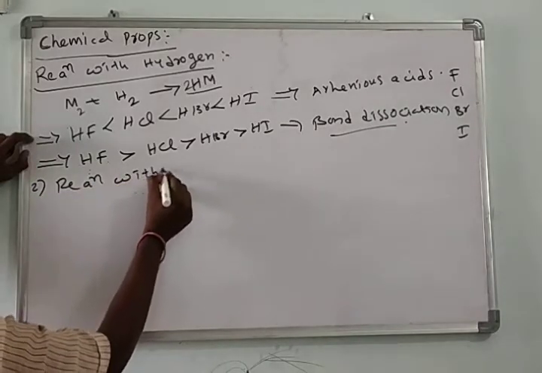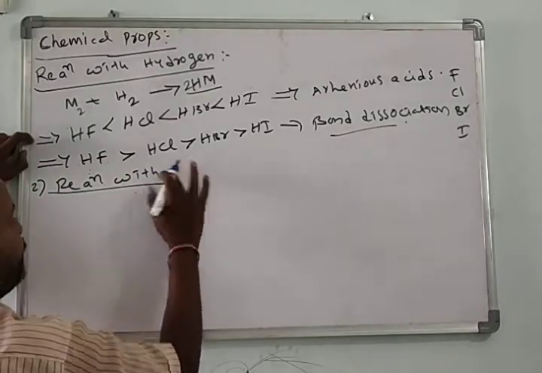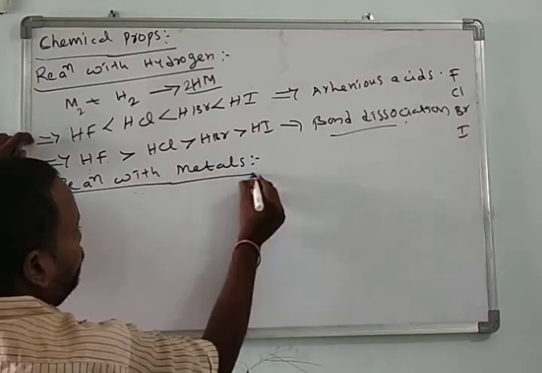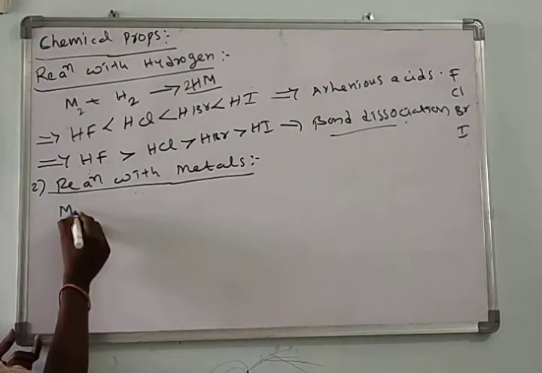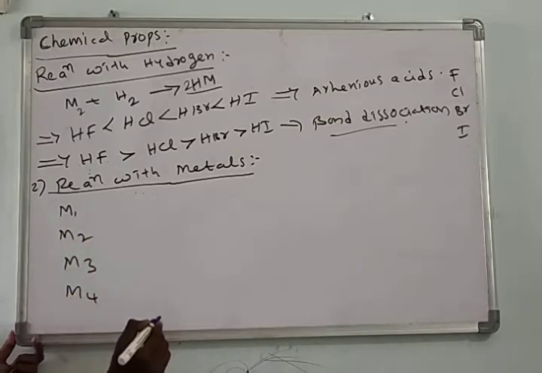We'll see, in continuation, the second chemical property, reaction with metals. You take any metal, for example, first group elements M1, second group elements M2, third group elements M3, fourth group elements M4.